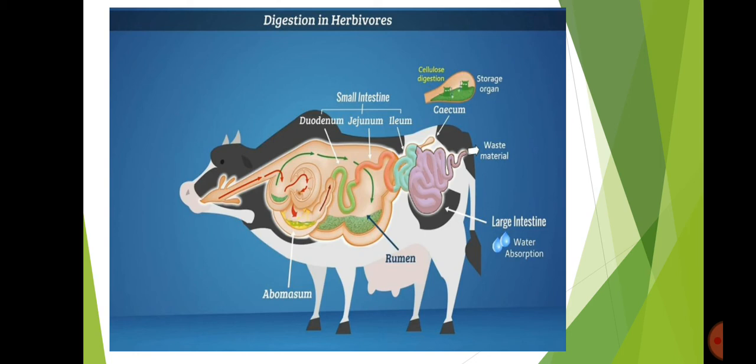The cecum is a storage organ where microorganisms help to digest cellulose. Complete digestion takes place in the small intestine. The food then passes to the large intestine. In the large intestine, water is absorbed and waste material is egested.